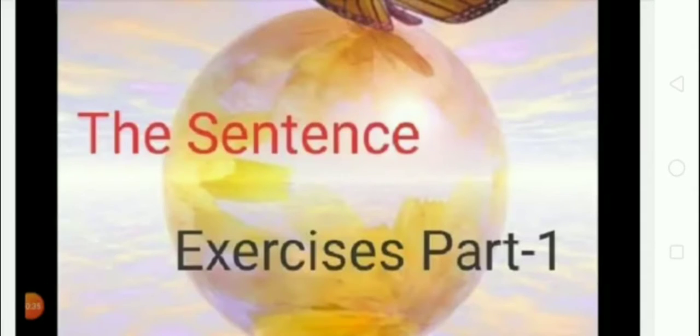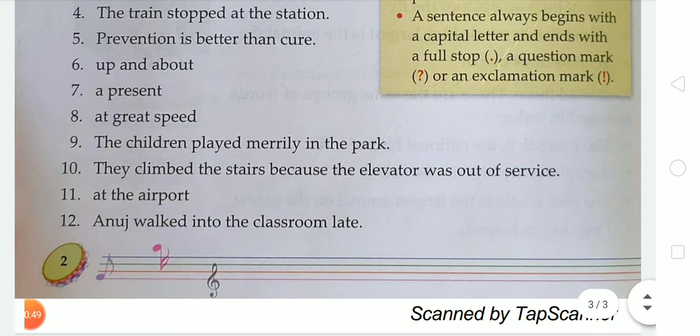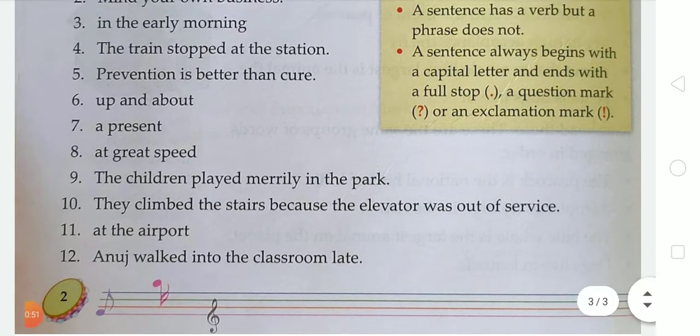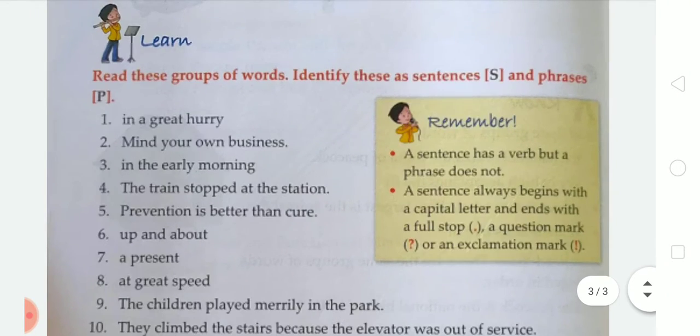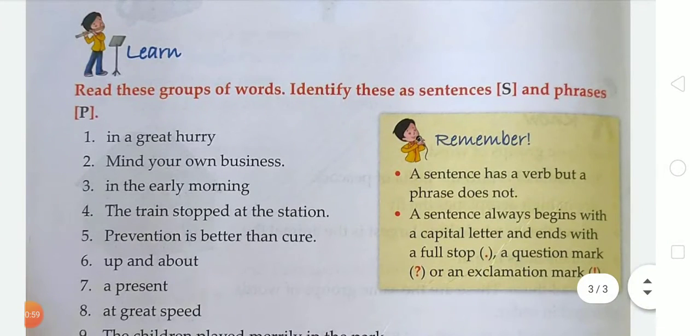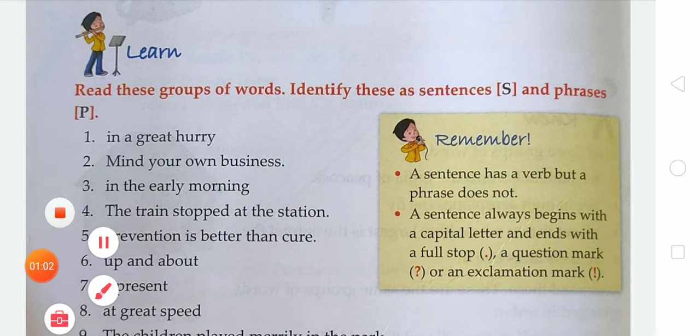Open your book and open page number 2. On page number 2 there is the first exercise. So what will we do in this exercise? In this exercise we have to read these groups of words, identify them as sentences, so we write S for it, and phrases, so for that we write P, P for phrase. Before starting the exercise, let's have a quick overview of sentences and phrases.